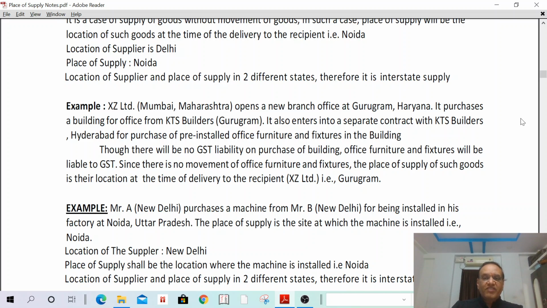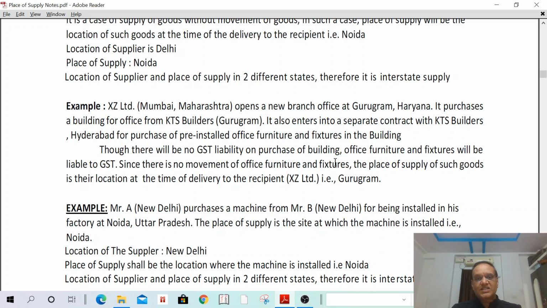The supply does not involve movement of goods. In such a case, the place of supply shall be the location of such goods at the time of delivery to the recipient. The furniture is fitted on the ground. So where is it installed? It is installed at Gurugram only. So therefore place of supply will be Gurugram only.